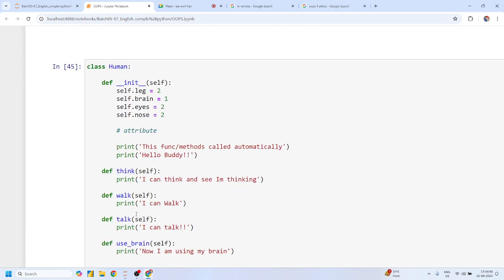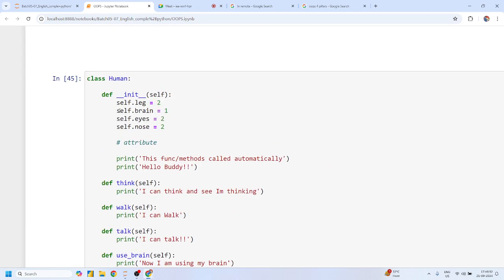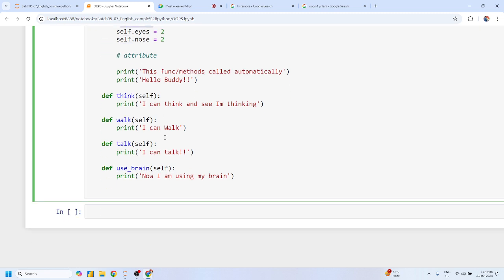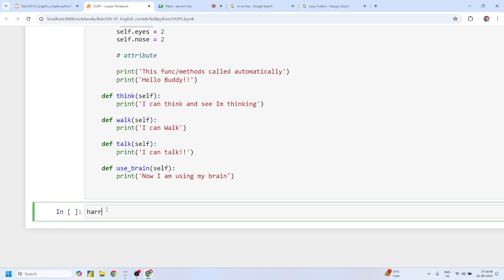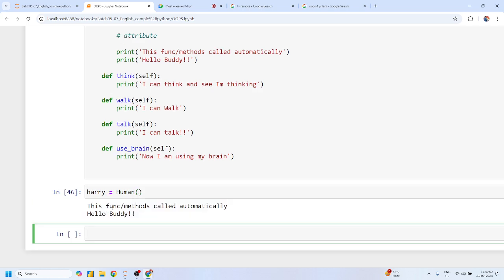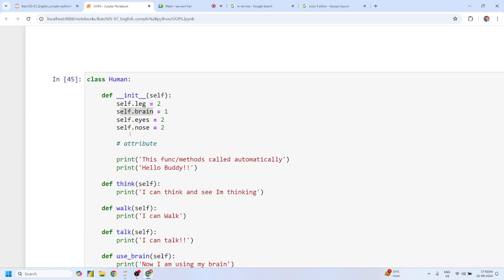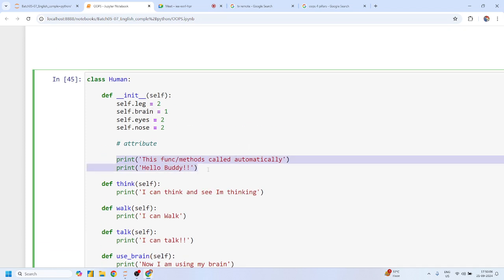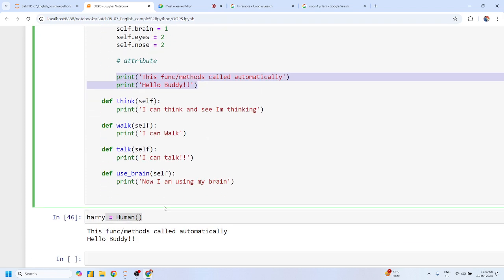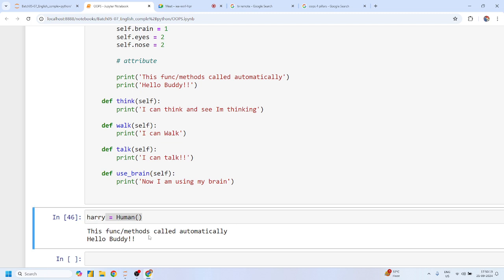Perfect. Now we know that God has blessed us with the concept of attribute, which is self dot brain equals to 1, right? Now suppose this is Harry. This Harry is newly created with the help of the human class. Guys, don't you think that this message prints automatically, that we are not printing this message? This function or method called automatically, hello buddy, yes or no?